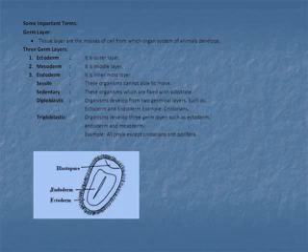Some important terms. Germ layers. Tissue layers are the masses of cells from which organ systems of animals develop. 3 germ layers: ectoderm, mesoderm, endoderm. Ecto means outer, derm means layer or skin. It is the outer layer of the animal that is known as ectoderm. Mesoderm, meso means middle, derm means skin or layer. It is the middle layer of any organism or animal. Endo means in, derm means layer. It is the innermost layer of the body of any animal that is known as endoderm.